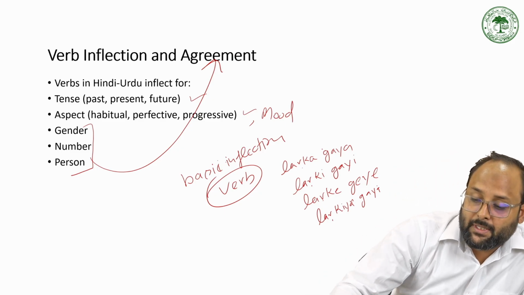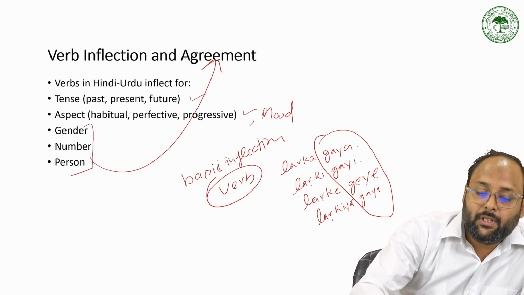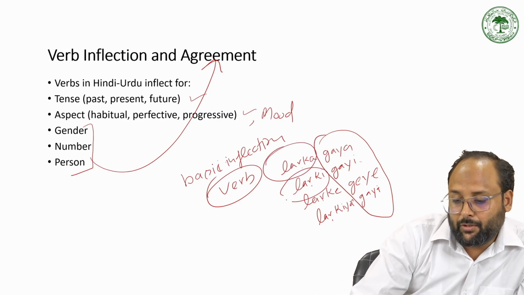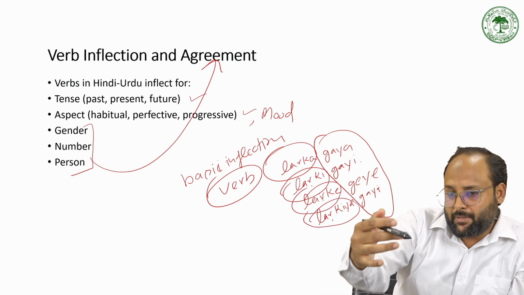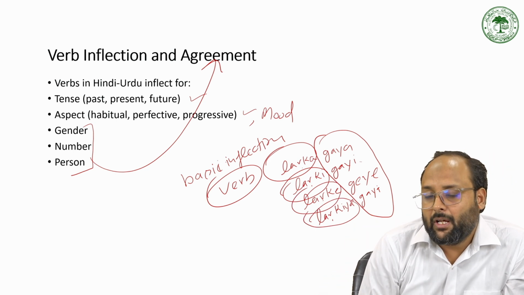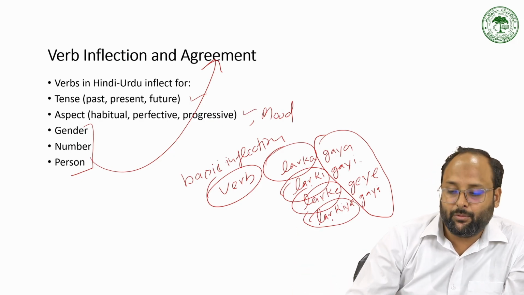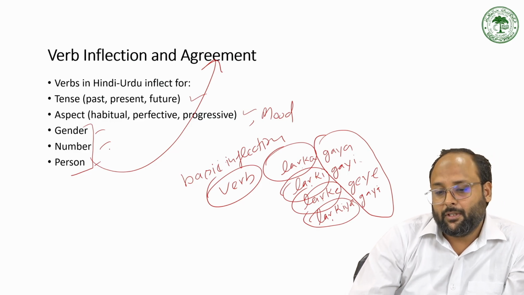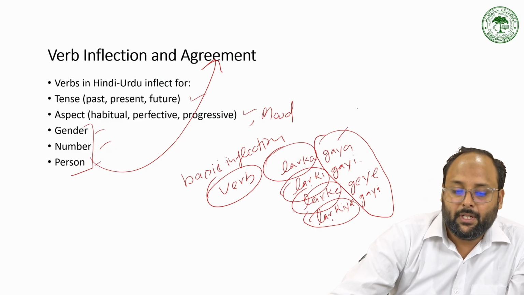It is the change in that particular verb happening due to the subject. This is the noun which occurs in the subject position. So we have some changes in that subject, and according to that change, we have the inflection in the verb. This is inflection in terms of gender, number, and person. But here we are not discussing person; we discuss only gender and number.